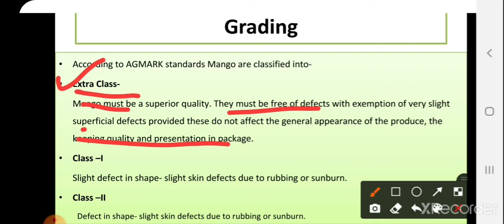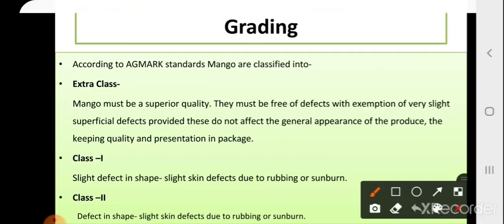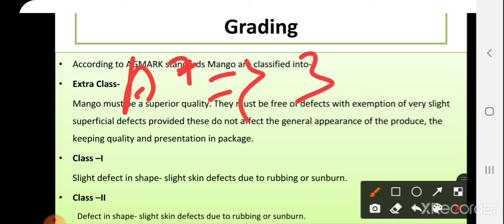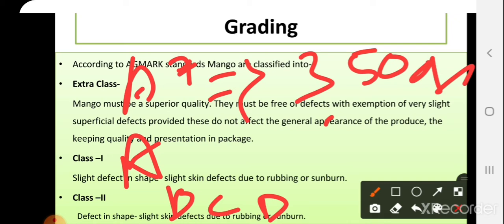Then the second one, class first, allows slight defects in shape and slight skin defects due to rubbing and sunburn. Then in class second, defects in shape and skin, with slight skin defects due to rubbing and sunburn. Some are also graded as grade A plus, which is majorly for the purpose of exporting. The size ranges between 300 to 350 grams. Then A grade, B grade, C grade, D grade. Likewise, mangoes are graded.